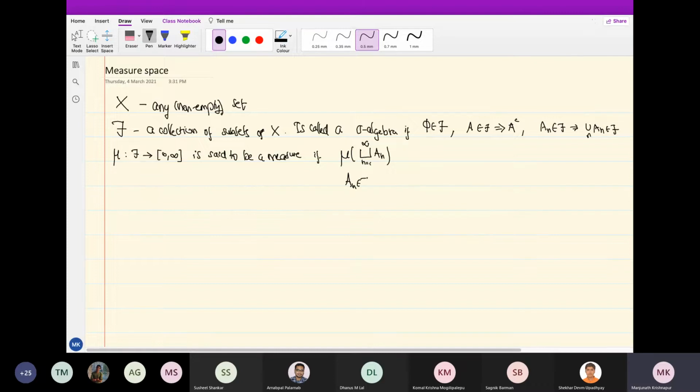This means the A_n are in F and A_n intersection A_m is empty if n is not equal to m. Then the measure of the union should be equal to the sum of the measures. Okay, so this is what a measure is.